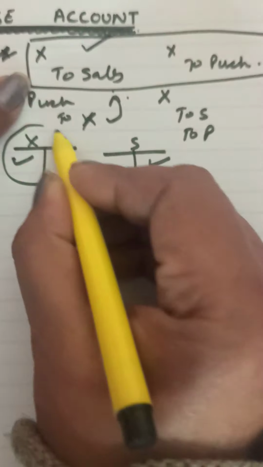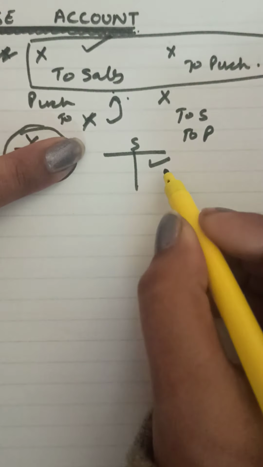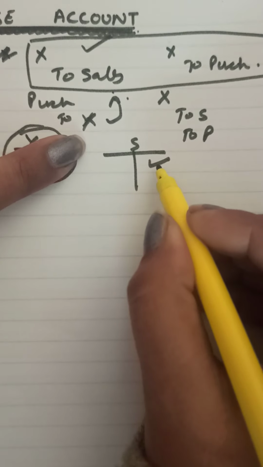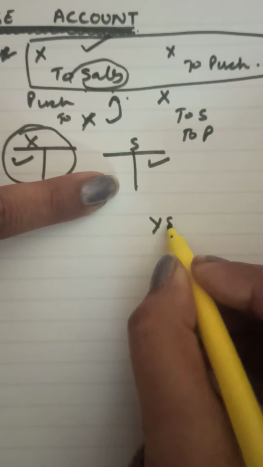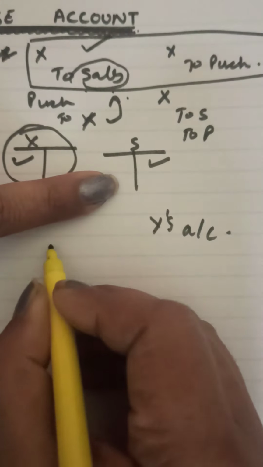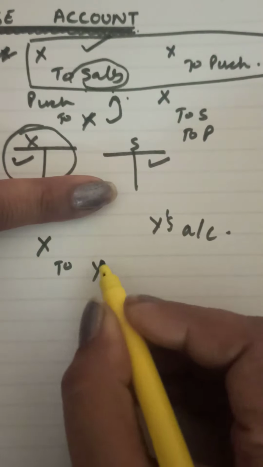I have correctly posted to the debit of X's account, but in place of sales account I credit Y's account. What has been done? X to Y.